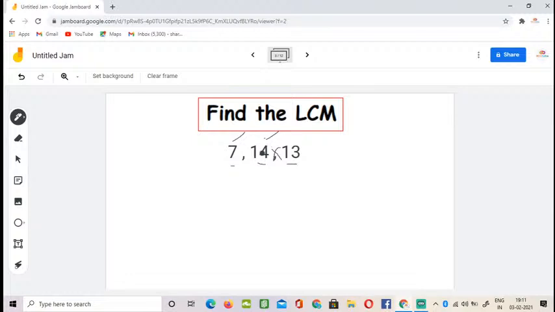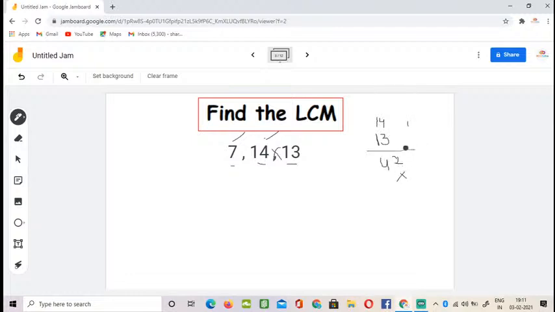So let's multiply 14 and 13. 14 times 13. 4 3s are 12, so let me put 1 over here. 3 1s are 3, and 3 plus 1 is 4.